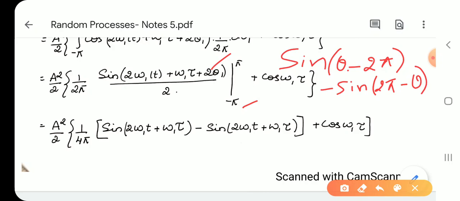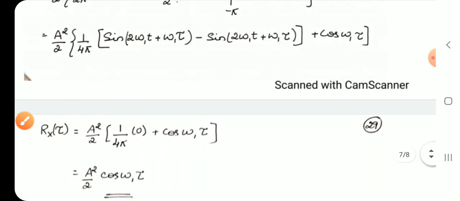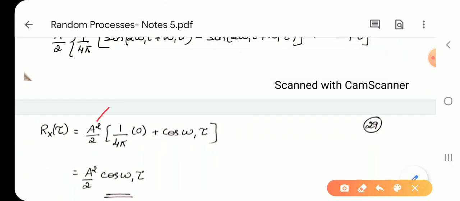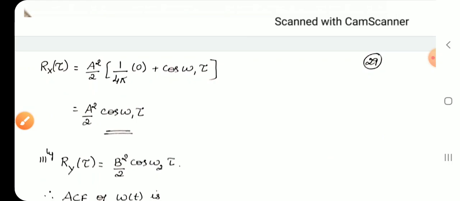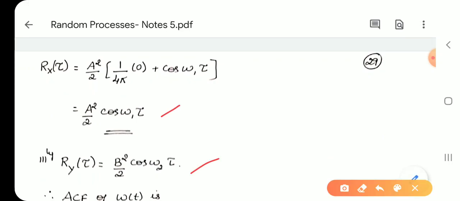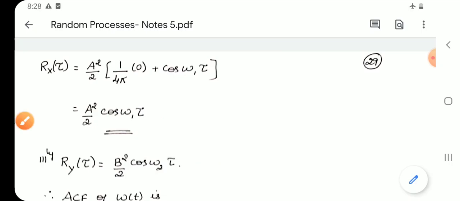So again it becomes positive here. But already because of the lower limit one minus is there. Plus into minus becomes minus. So here these two get cancelled. So we are left with a square by 2, 1 by 4 pi into 0 cos omega 1 tau. Therefore Rx of tau is equal to a square by 2 cos omega 1 tau. Similarly, if you find the value of Ry of tau, you get it as b square by 2 cos omega 2 tau.